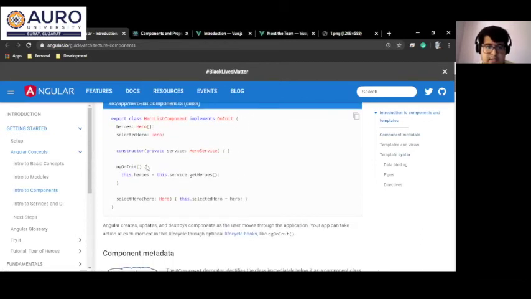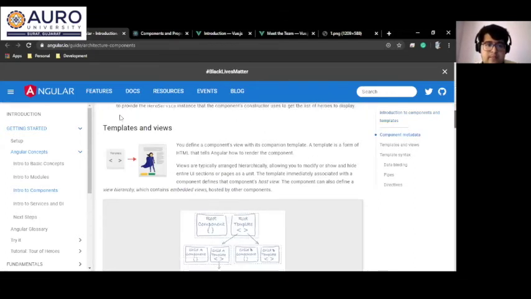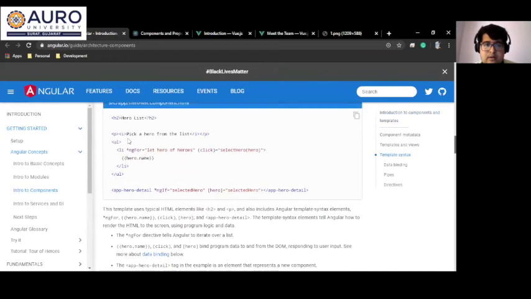Like let's say I have a hero variable where I need to list it out in this section. So as a template parser,